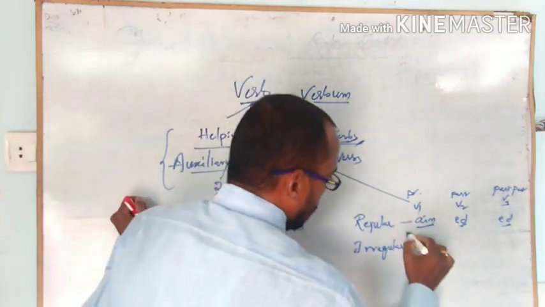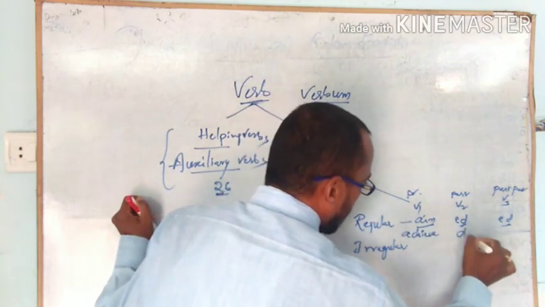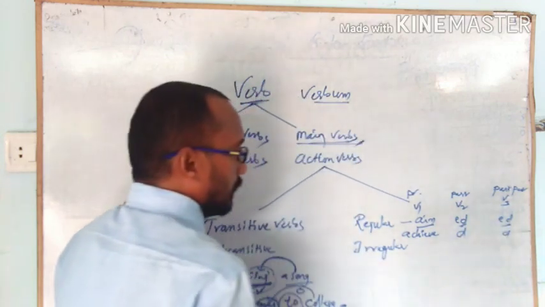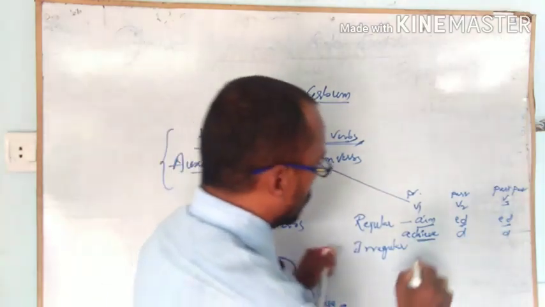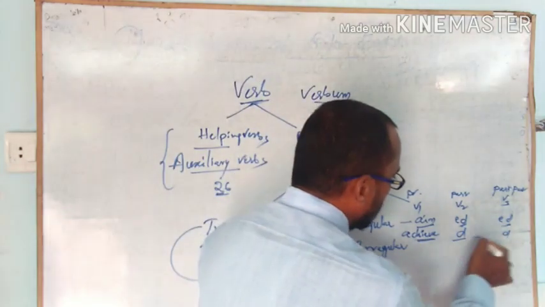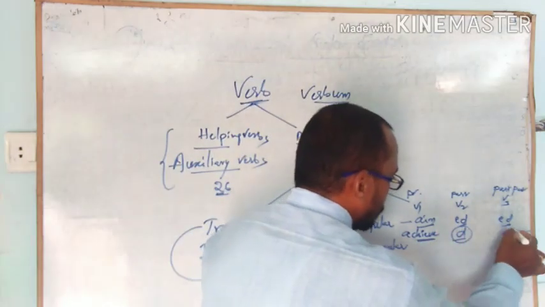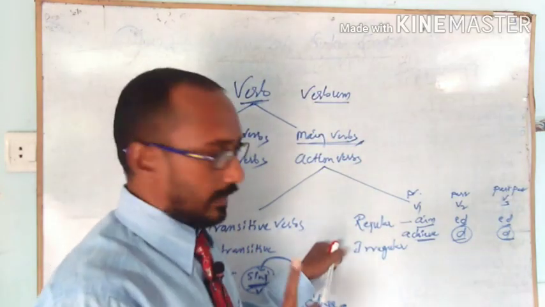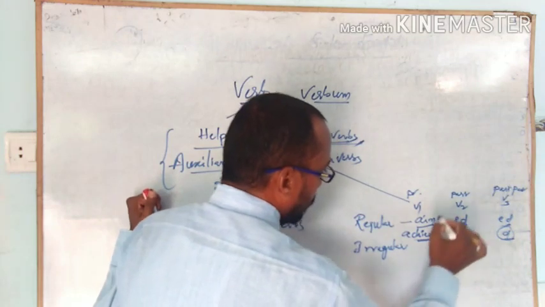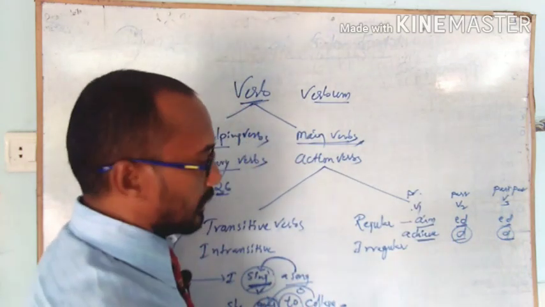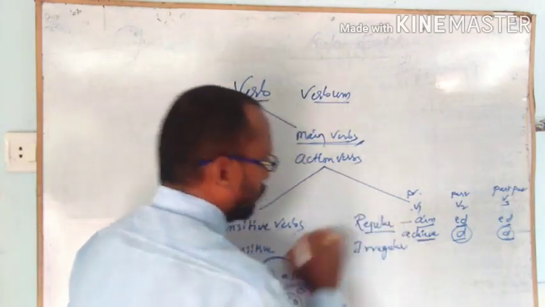One more example, achieve. Here only d is added to the main verb, the first form, so it can be changed into past or past participle. Whether d or ed is added to the v1, which means the present form of the main verb, these are called regular verbs.